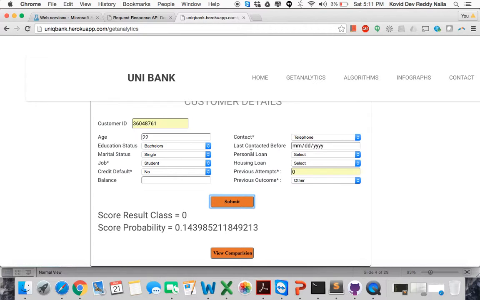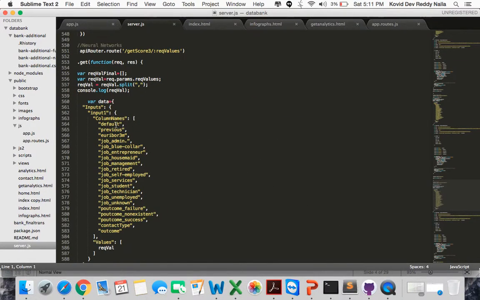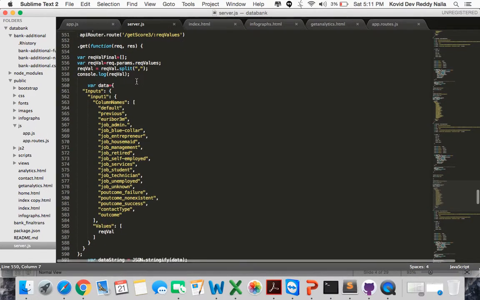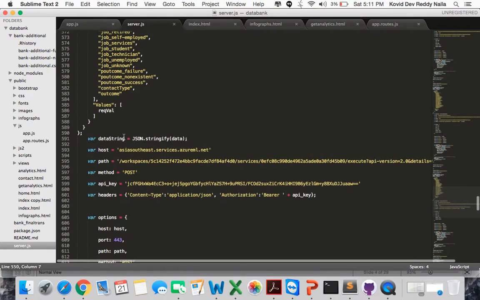And how are we doing this? We are doing this application through Node.js. We can show you the server.js code. Here we take the neural network code. This is the URL, this is the host name, this is the path after the host name, the method is post, and here is our API key.